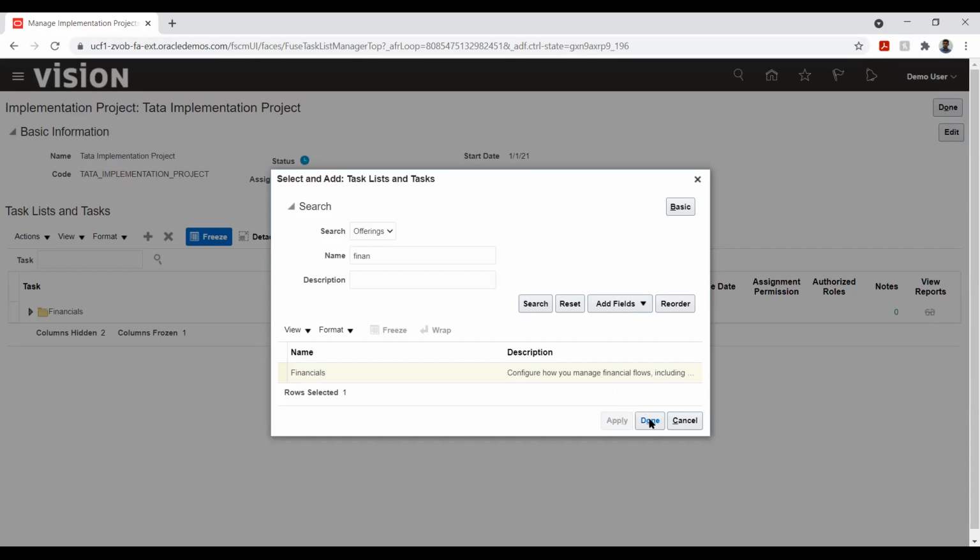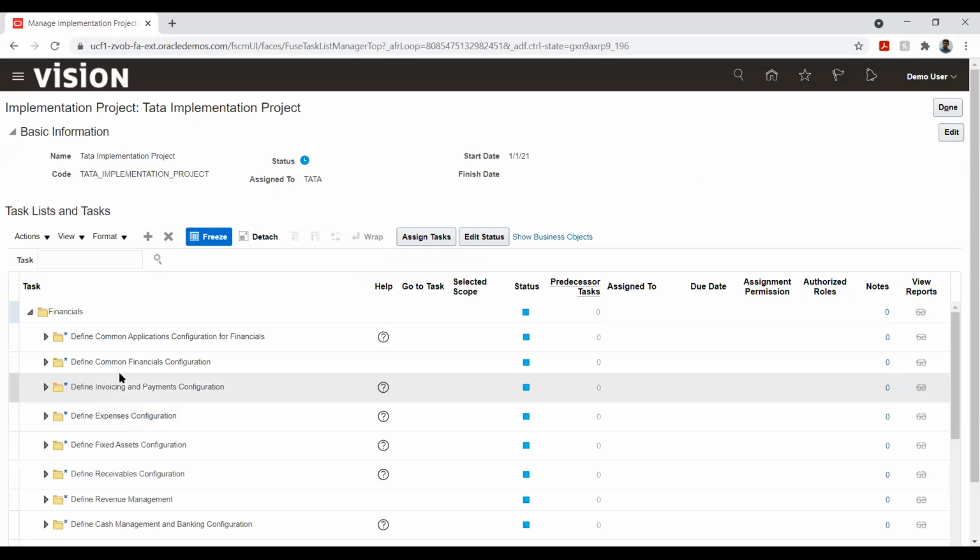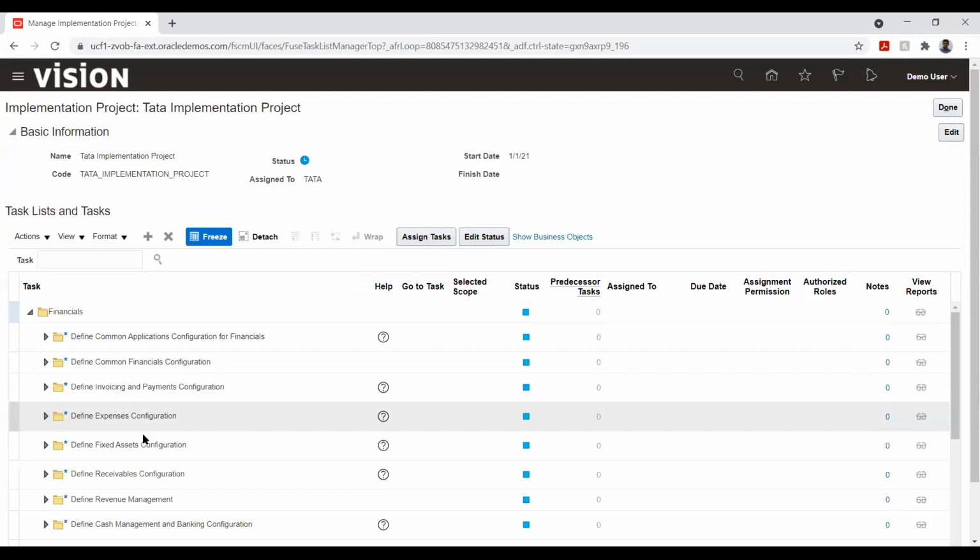Yeah, so this is added now. If you see here, this is one offering called financials. Under financials, we have multiple features inside it: accounts payable, accounts receivable, fixed asset. Everything will come under this one particular package called financials.